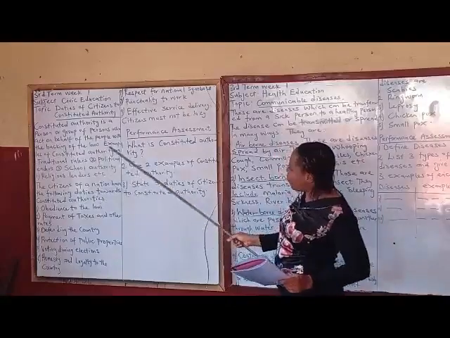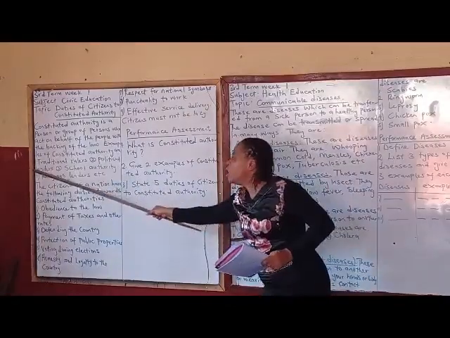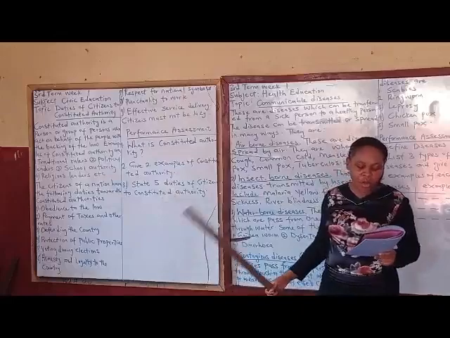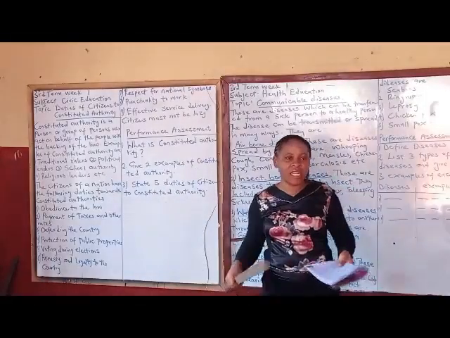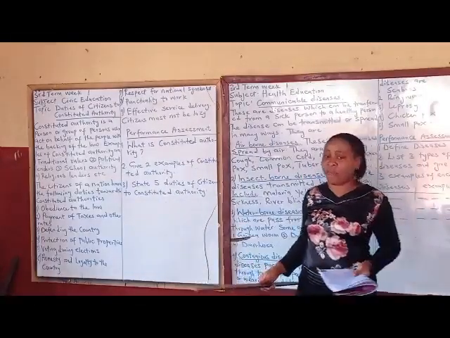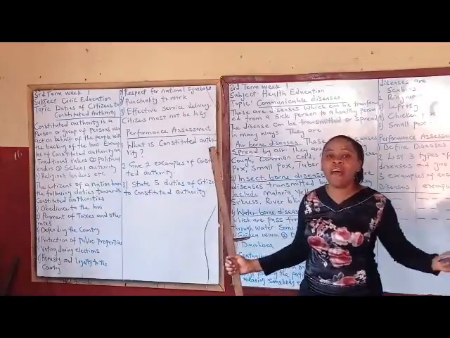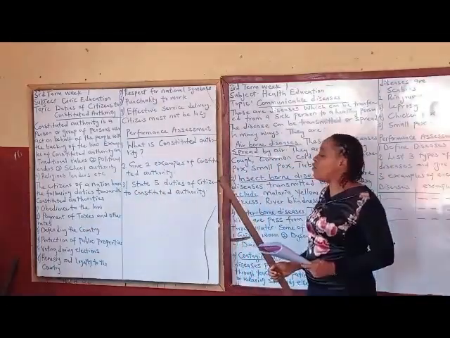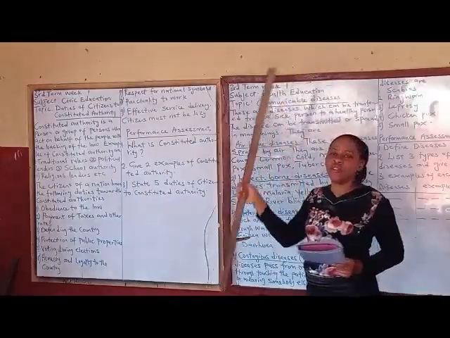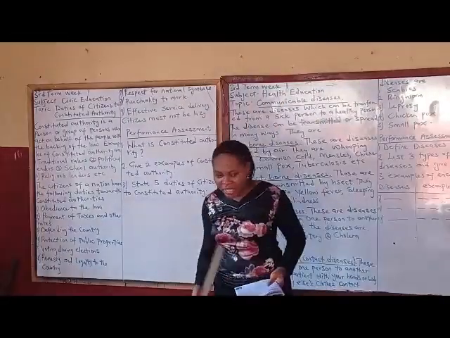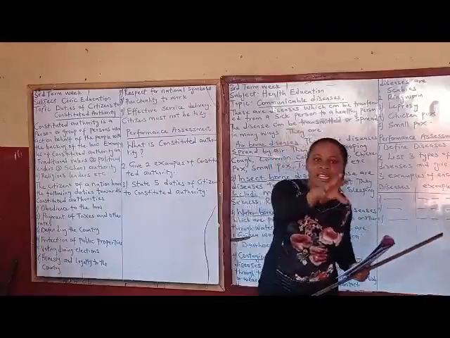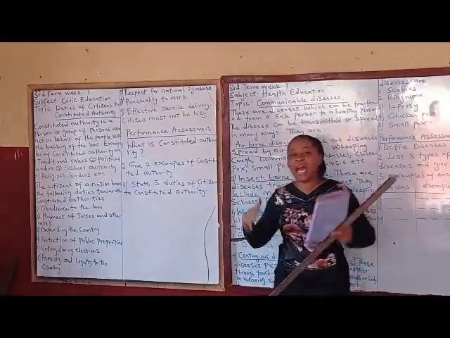Another example of constituted authority is political leaders. Who are the political leaders? Our president. Of course, our president is the one that acts on behalf of Nigerians. If all the presidents of the whole world want to hold a meeting, it is our president that will go to the United Nations to do what? To represent our country.